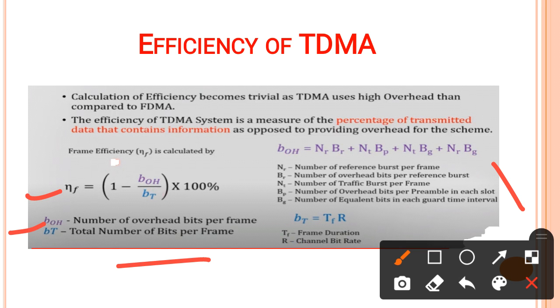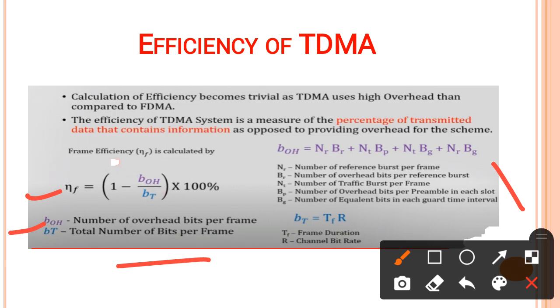Within a transmitter we measure how many frames are to be used. That is nothing but the BOH, and within this BOH, how many overhead bits we are using. And BT is nothing but the total number of bits per frame. So within TDMA, suppose a number of different frames are to be used. So the total frame consists of the overhead bits and the total number of bits per frame. So per frame, the total number of control bits, and BT means the total number of bits per frame.